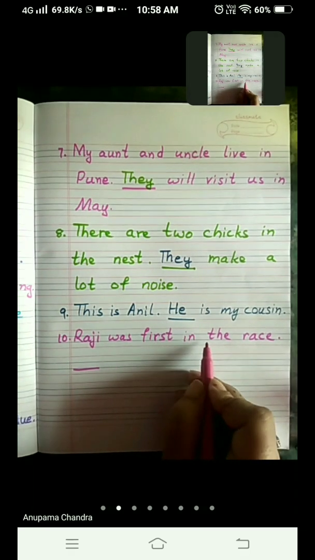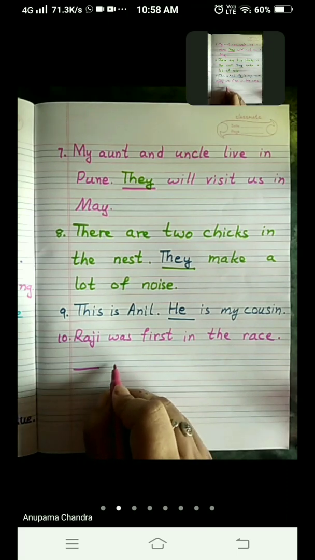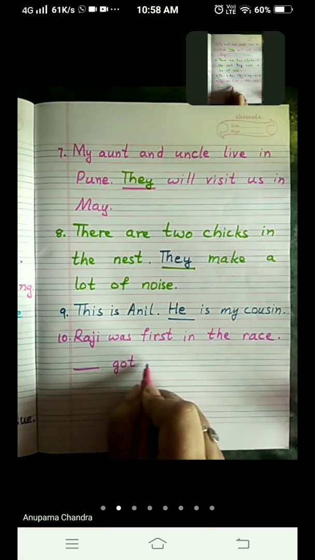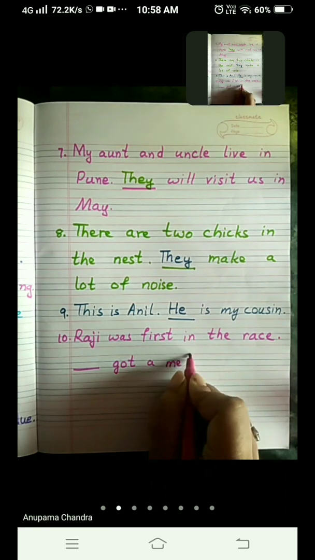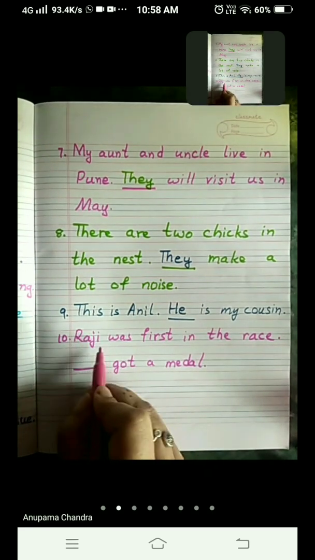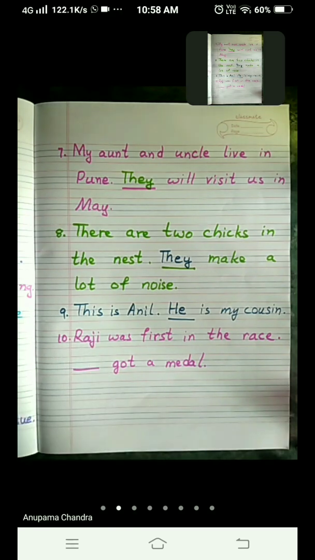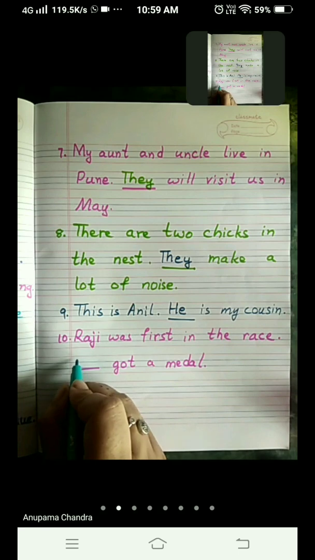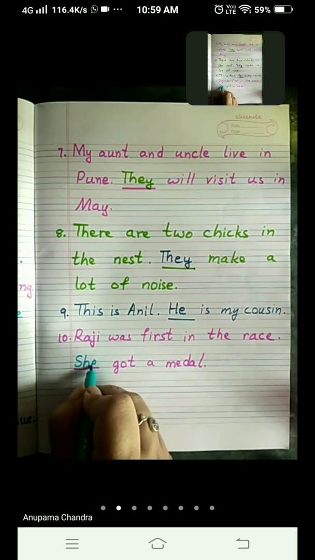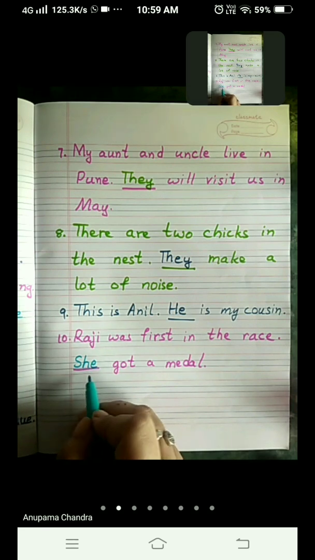Raji was first in the race, dash, got a medal. So, which personal pronoun are we going to use for Raji? Raji is the name of a girl. So, the correct answer is S-H-E, she. Raji is the name of a girl, and we use she for a girl.